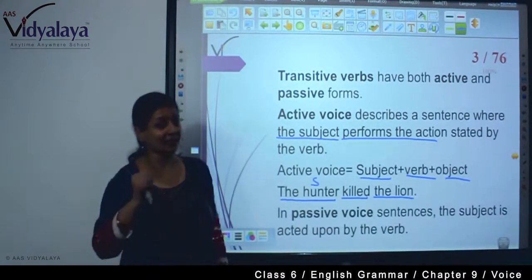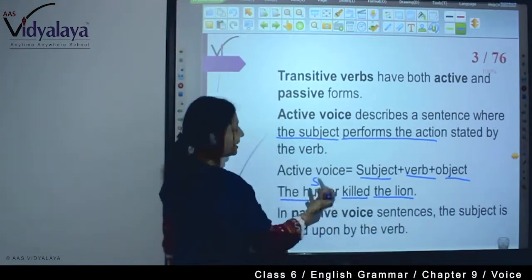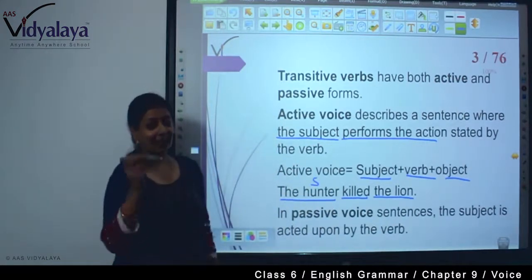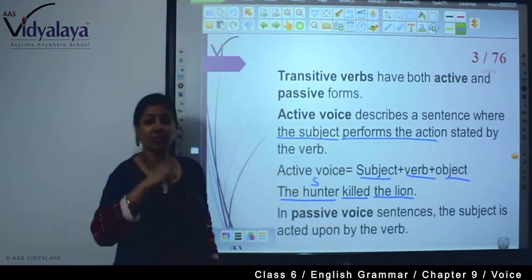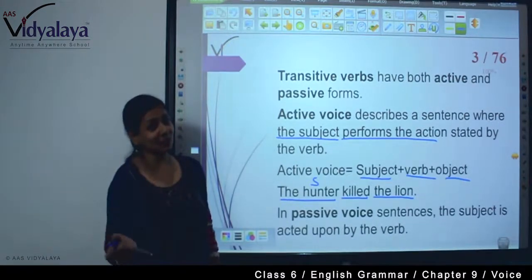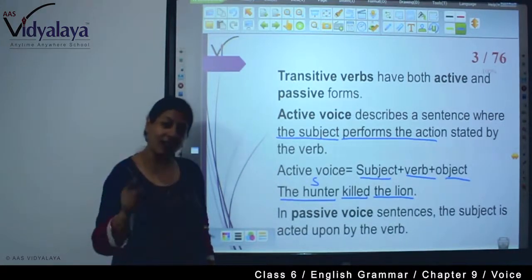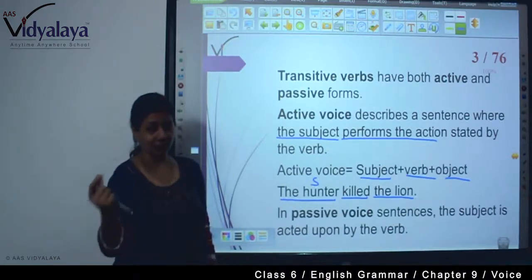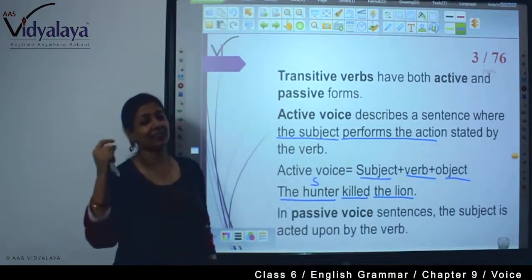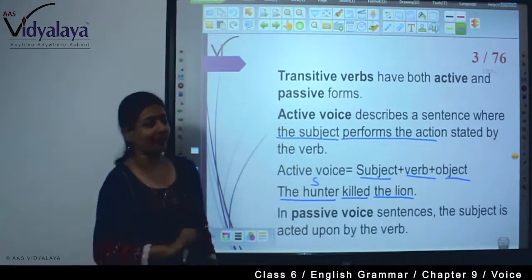In passive voice sentences, the subject is acted upon by the verb. How is it acted upon? The lion was killed by the hunter. The lion was killed by the hunter. That means the lion did not kill himself, the hunter killed him. A lion was killed by the hunter. So when you are getting "by", that means the verb is acted upon the subject. So that is called passive voice.